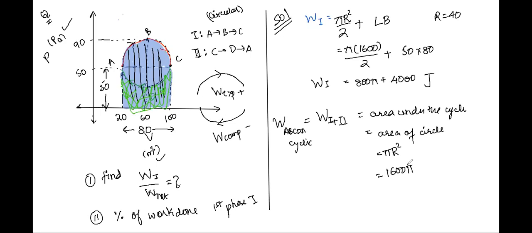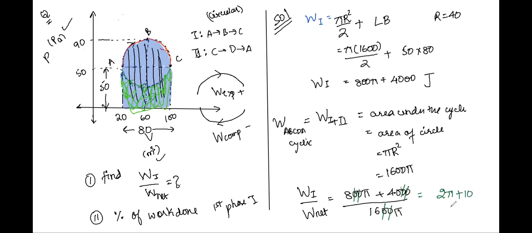Okay, so now report me. How will you report me the answer? The net work done is equal to 800 pi plus 4000 whole by 1600 pi. Sure, Karuna? Yes, sir. Check it once. Go through the entire calculation. Let me know if we are correct once again. Correct, sir.